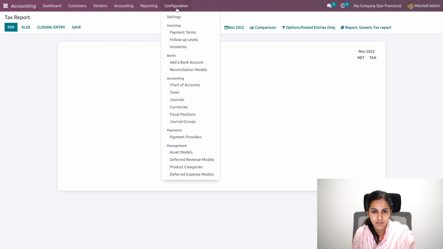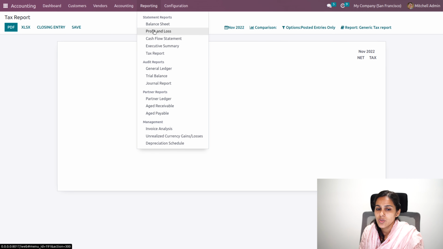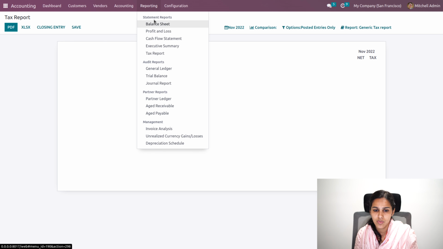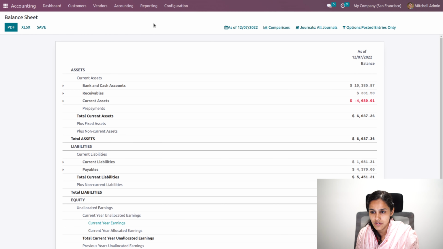Then we'll have the reporting section, that is balance sheet, profit and loss. Odoo provides a wide range of reporting, that is statement reports, audit reports, partner reports, etc. So let's move to our balance sheet. Inside our balance sheet, we'll be able to see all our assets, liabilities and equity details.